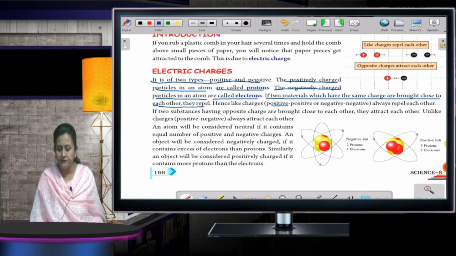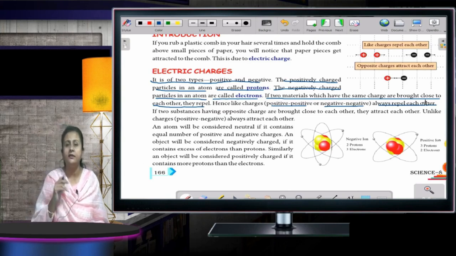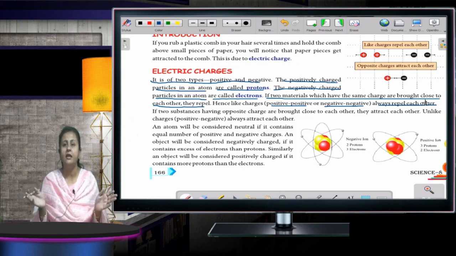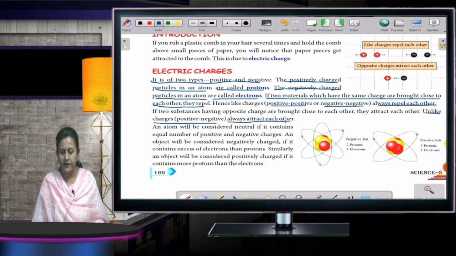Hence, positive and positive or negative and negative will always repel. As I told you, same charges will repel. Whereas, on the other hand, if the charges are different, one is positive and the other one is negative, or the first one is negative and the other one is positive, then what will happen? They will attract each other. Okay. Now, here you can see, unlike charges, that is positive and negative, always attract each other.